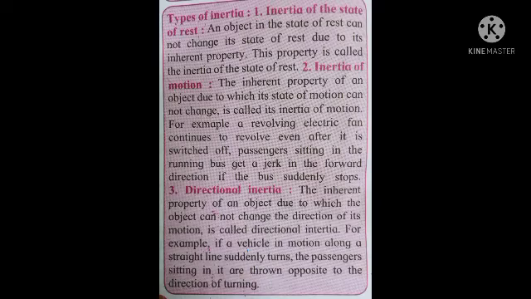Have you all noticed that when you switch off the fan, it still continues to revolve? So, this is the inherent property of an object due to which its state of motion cannot change. When the state of motion cannot change, even if it is switched off, such a type is known as inertia of motion.